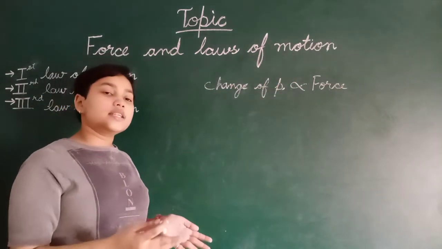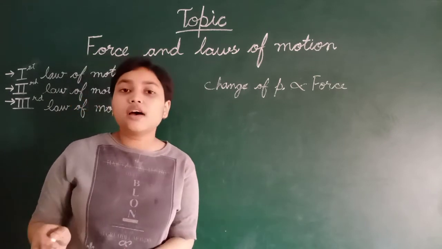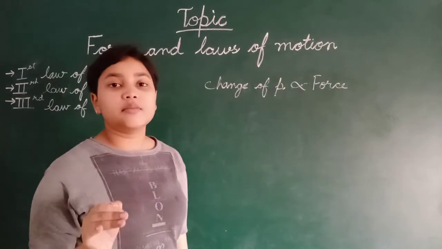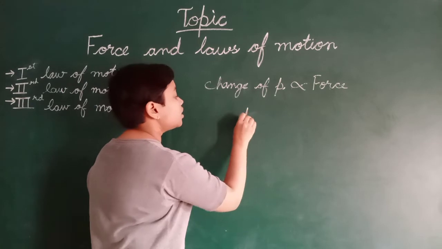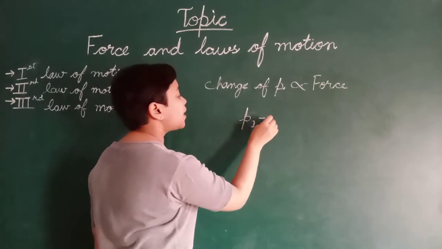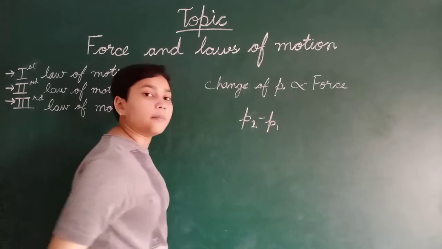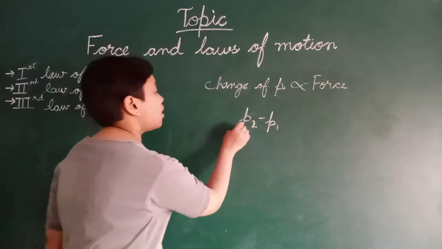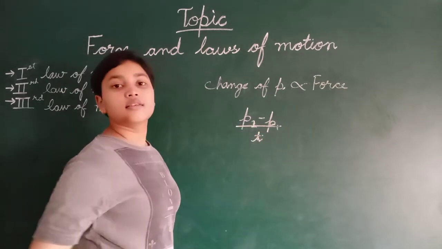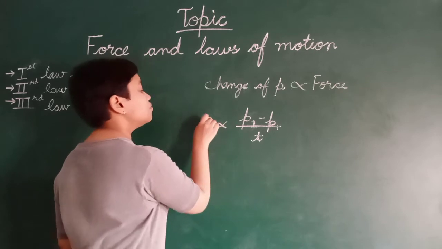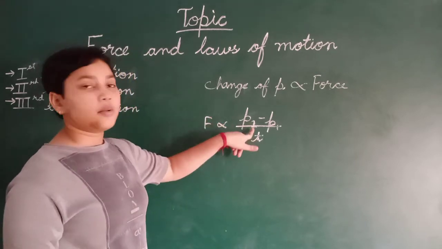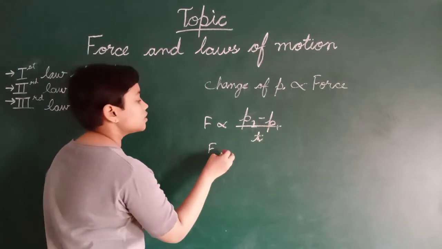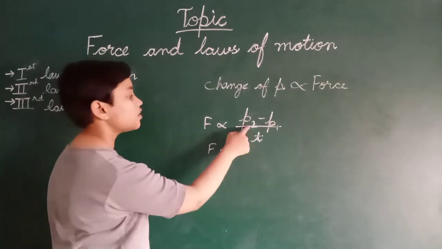Now, how can we write this in the form of a formula? Let's see. Change in momentum is equal to P2 minus P1, greater momentum minus smaller momentum. P2 minus P1 upon t is directly proportional to force. Force is directly proportional to change in momentum upon time. So, force is proportional to change in momentum.